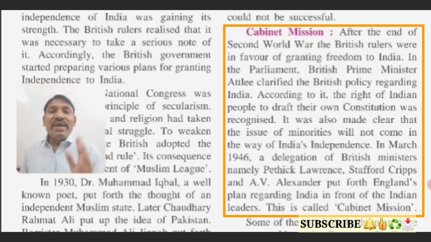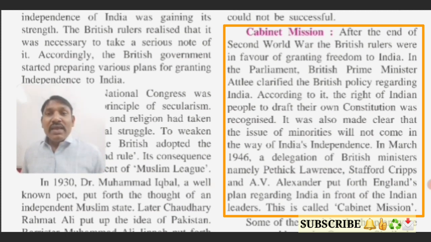It was also made clear that the issue of minorities will not come in the way of India's independence. One more important thing made clear by Mr. Attlee was that there will not be any problem of minorities while giving independence to India.